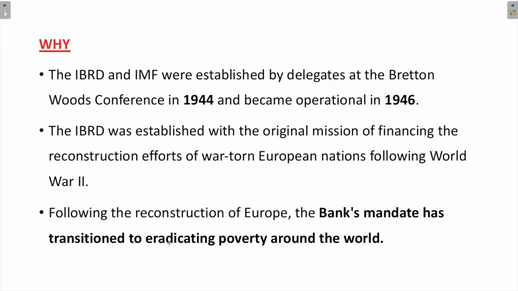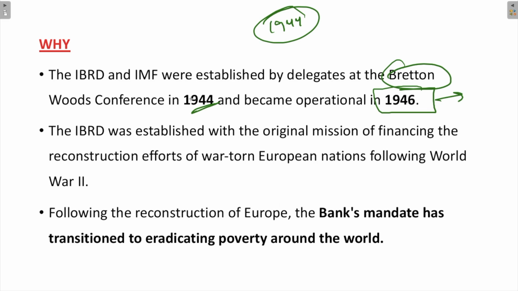Why was the International Bank for Reconstruction and Development established? What was the purpose behind coming up with this concept? Both the IBRD and the IMF were established by the delegates at the Bretton Woods Conference in 1944, and it became operational in 1946. The original mission of establishing IBRD was to provide financing for the reconstruction efforts of war-torn European nations following World War II. As I just mentioned, the destruction caused by World War I and World War II was so high that the countries did not want to face the repercussions again in the future.